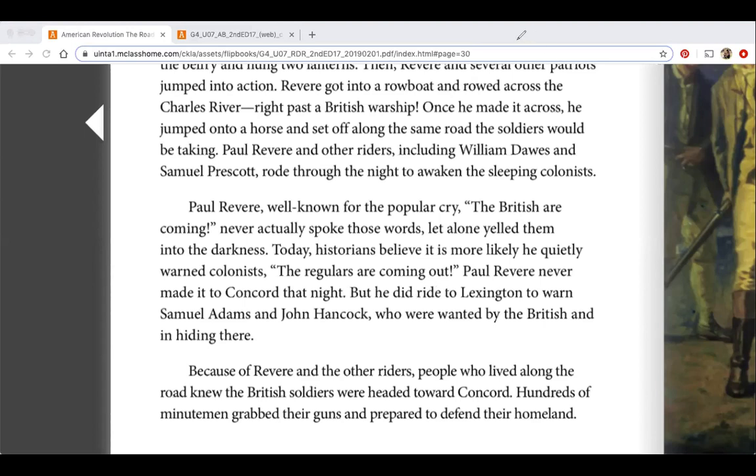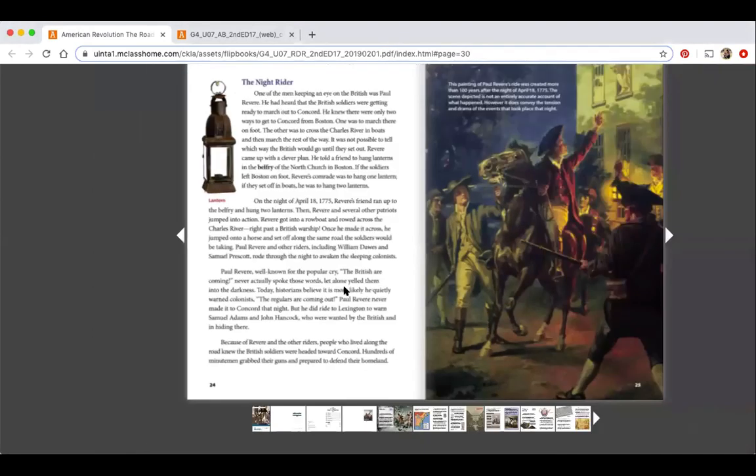Hundreds of Minutemen grabbed their guns and prepared to defend their homeland. Remember, Minutemen are men who are just ready at a moment's notice. They're ready at any minute to fight. Okay, I'm going to zoom out here. All right, here we go.